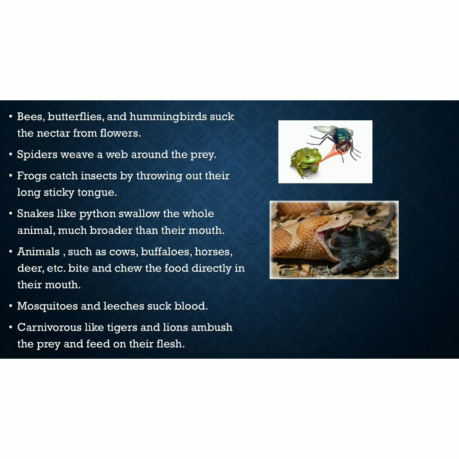Animals such as cow, buffalo, horse, deer, etc., bite and chew the food directly in their mouth. Mosquito and leeches suck blood. Carnivorous animals like tigers and lions ambush the prey and feed on their flesh. So in these ways, different organisms use different methods for ingestion.